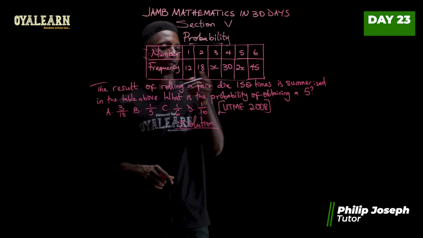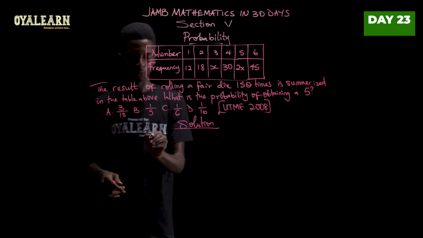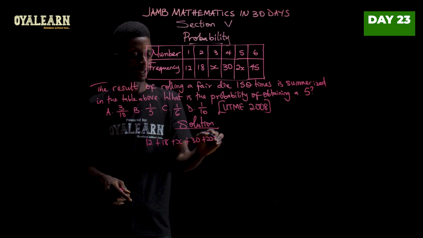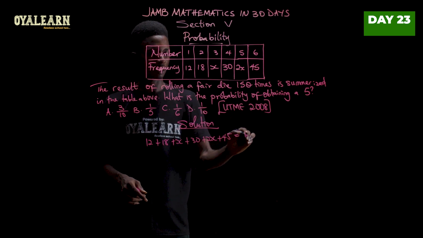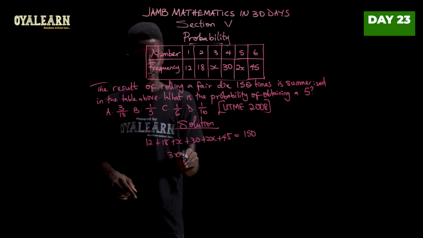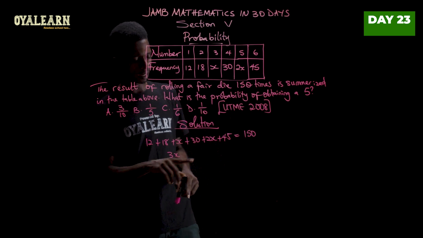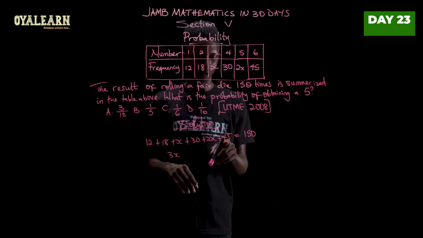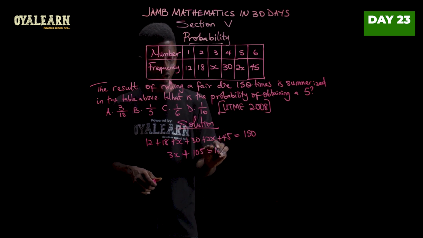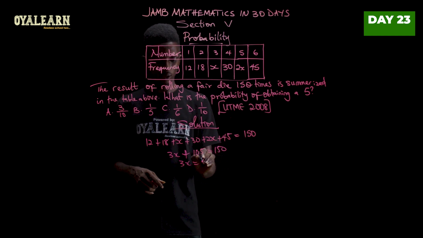Solution. Now, because we are working for 5 here, we see we have x here, so we actually have to solve for x. So let's sum everything here. 12 plus 18 plus x plus 30 plus 2x plus 45, all is 150. So let's add them up. X plus 2x will give us 3x. And then 12 plus 18, that would give us 30. 30 plus 30, and we have 60. Now, 60 plus 45 will give us 105. So 3x plus 105 equals 150. So from here, we can say 3x equals 150 minus 105, and that will give us 45.